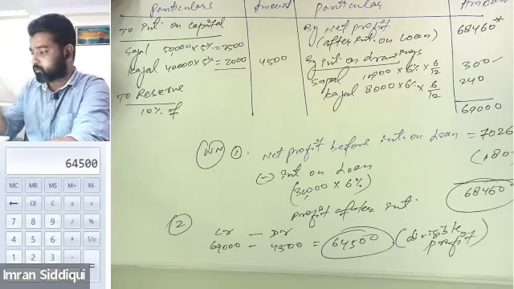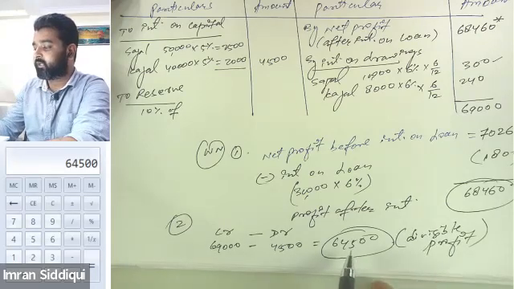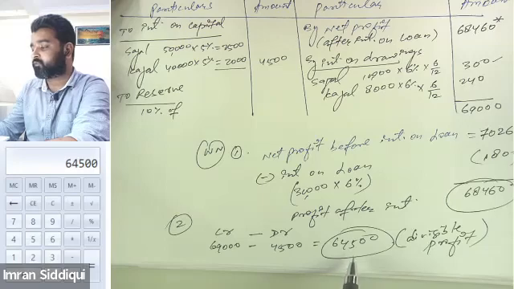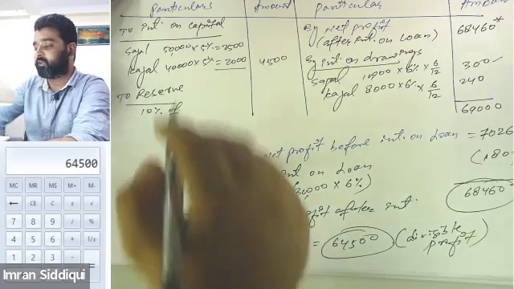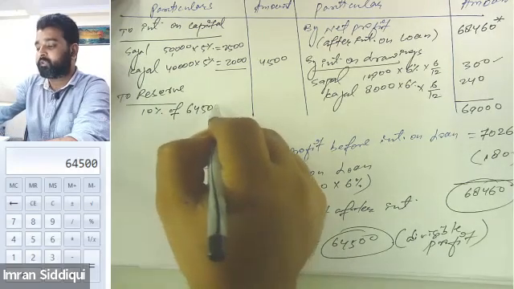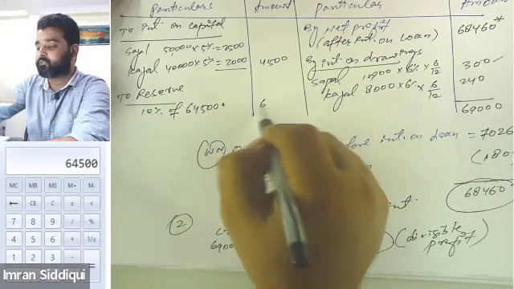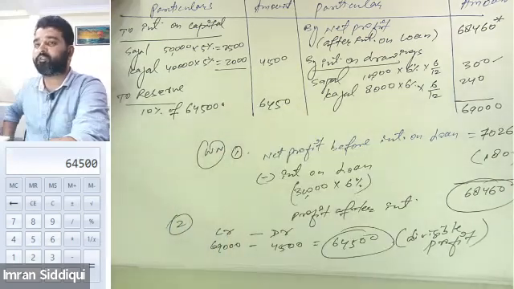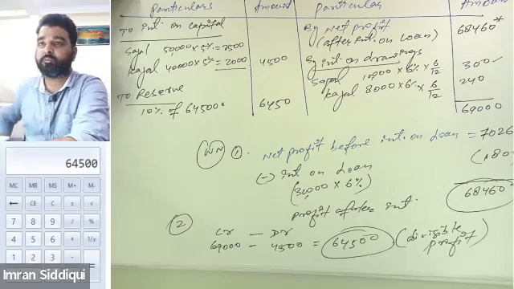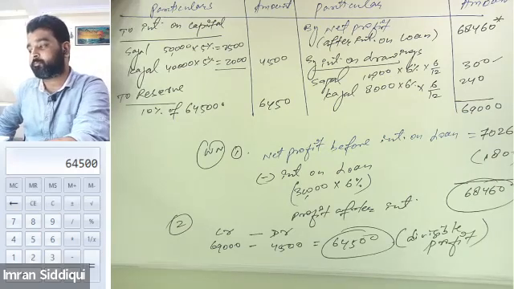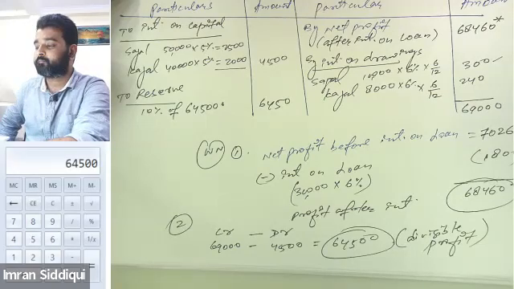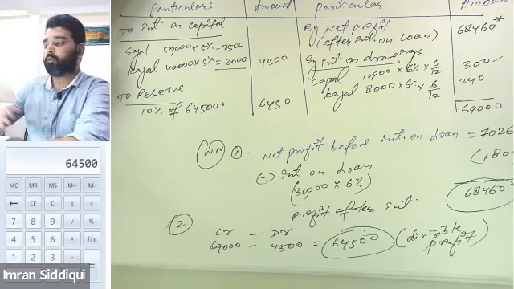So we will be maintaining a reserve of 10%. That means out of 64,500, we will prepare a reserve of 10%. That means 6,450 will be the amount of reserve. 10% of 64,500 will be 6,450. Understood, everyone? Understood, both of you?